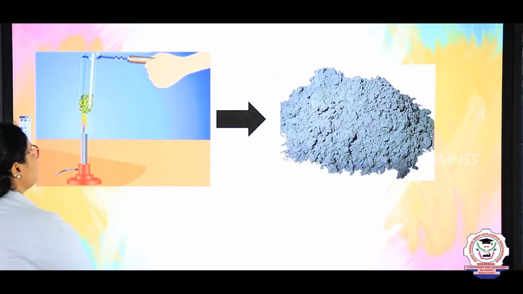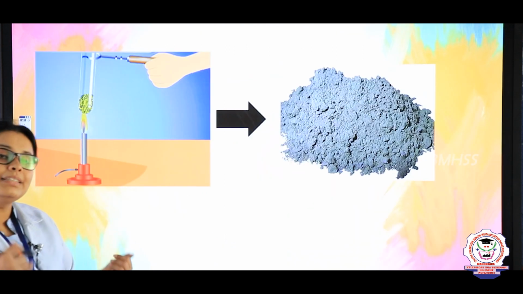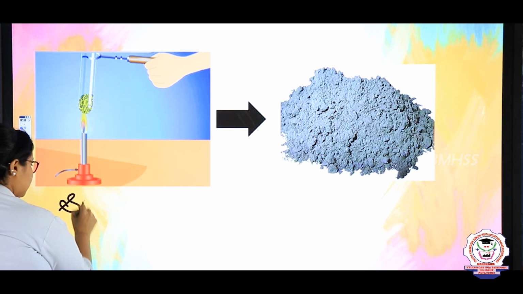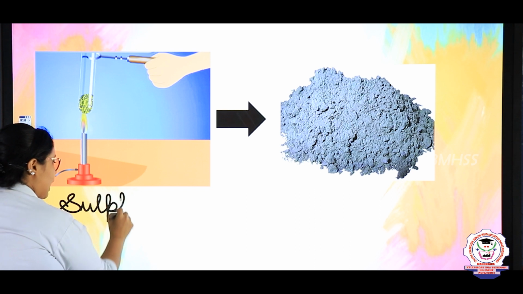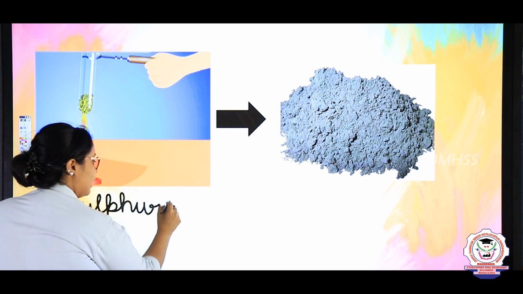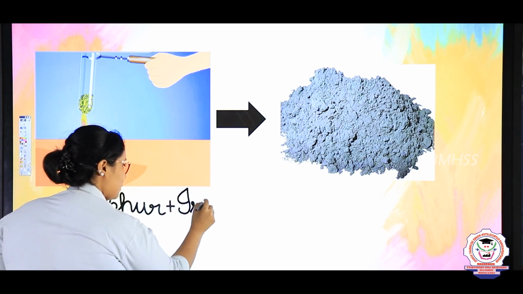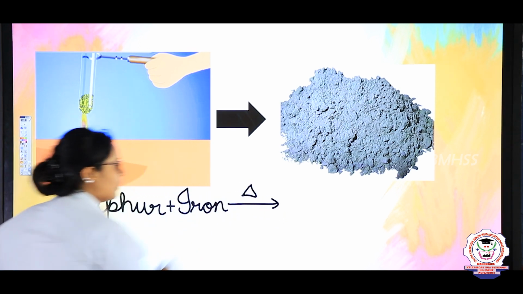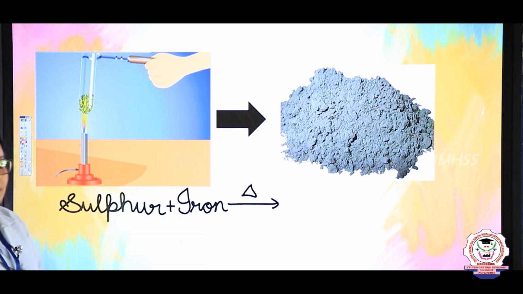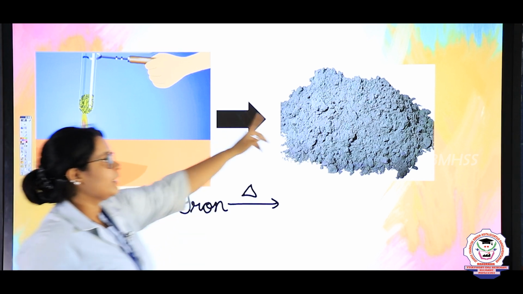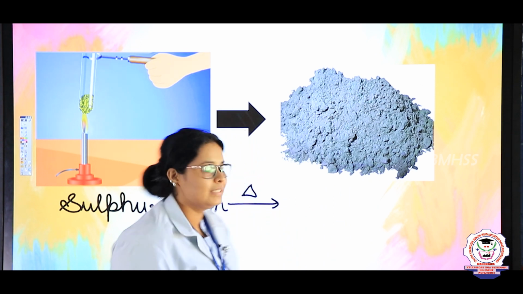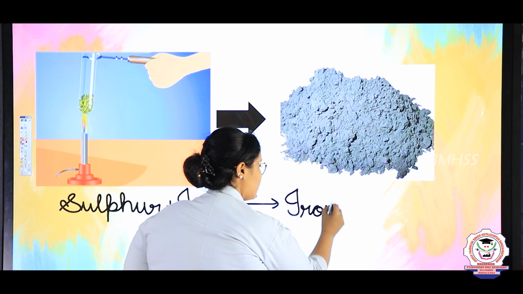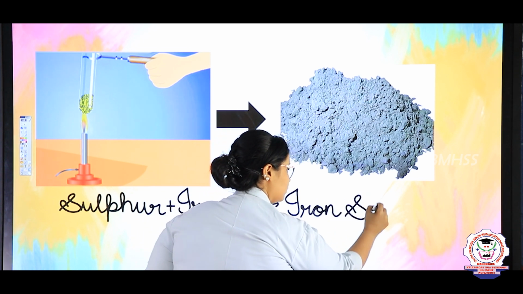In the same way, if I want to do a second experiment, in the second experiment what I have done is, I have taken sulfur plus iron, and I am going to heat them. This is the heating symbol, and when I am heating it, I am getting a grey type of substance, and that substance is known as iron sulfide.